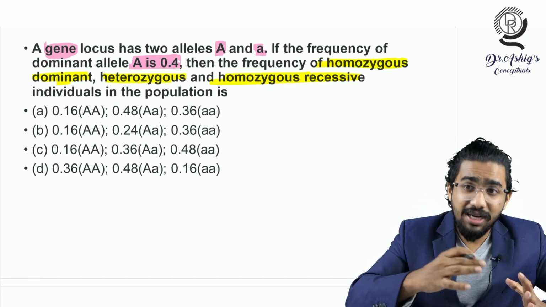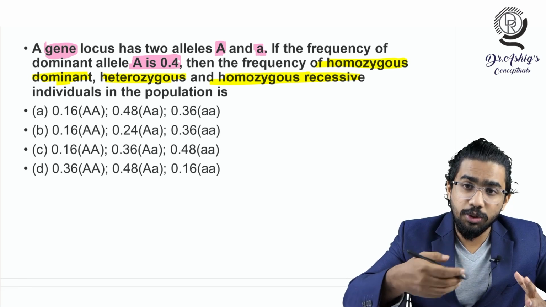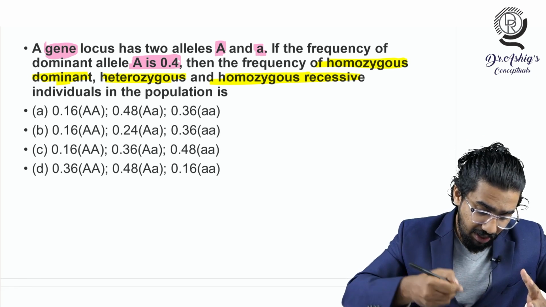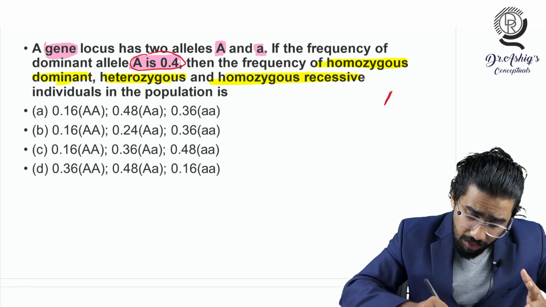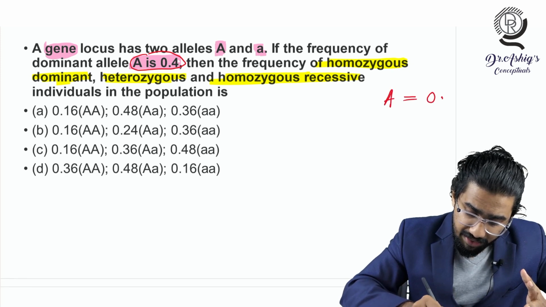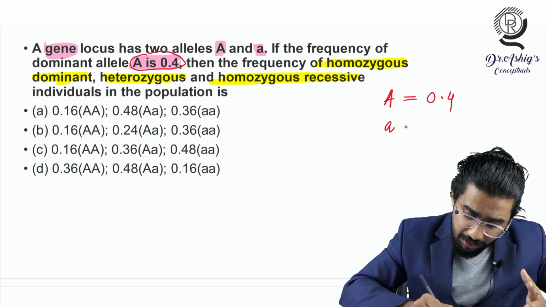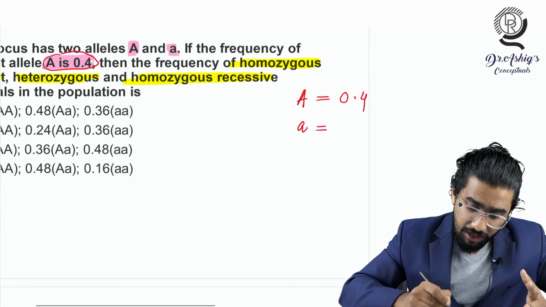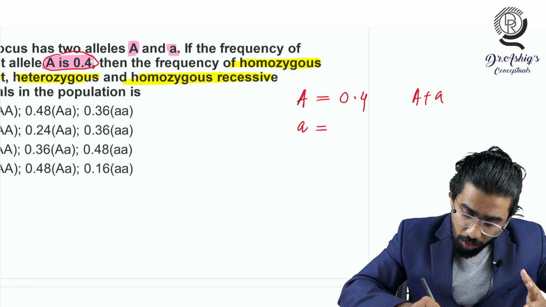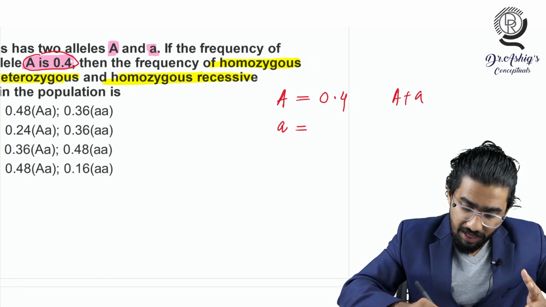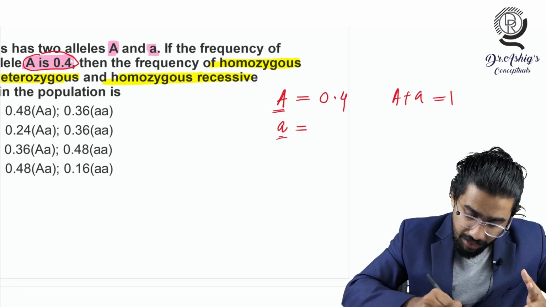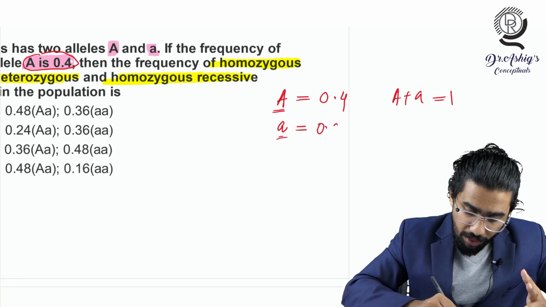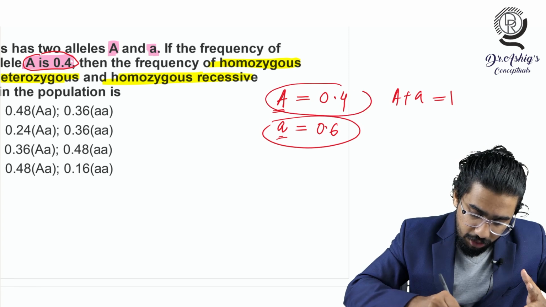Okay, so let's solve this thing in two steps. The first step, what is that thing? You have to know that the capital A frequency is 0.4. So you know capital A is an allele, and it will have a frequency of 0.4. So what will be the frequency of small a? You know that the frequency of capital A plus small a will be equal to 1. So if capital A is 0.4, then small a will be 1 minus 0.4, that will be 0.6. Are you understanding? That will be the frequency of small a there.